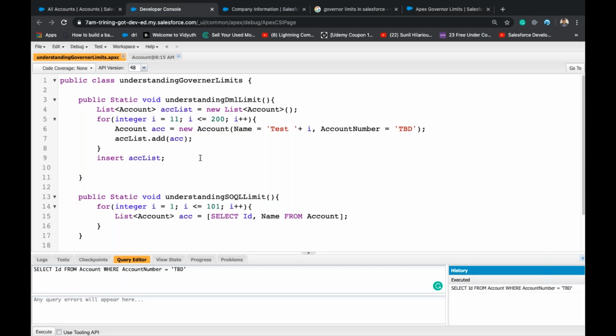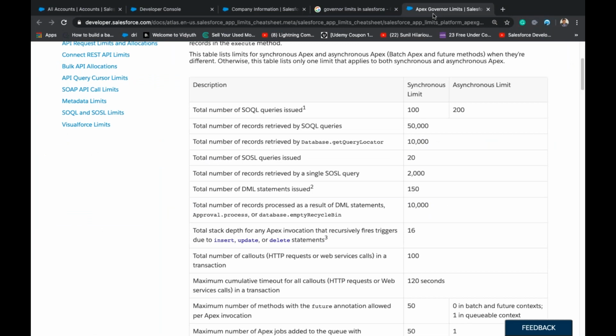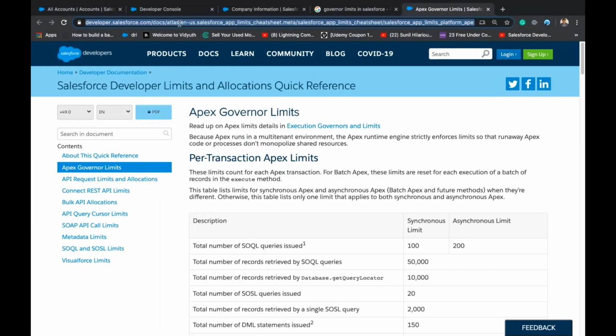You may think, who will process 10,000 records? But in real-time orgs we will have millions of records, not hundreds or thousands, millions. At that time we should keep all these limits in mind for smooth transactions in Apex. To overcome this, we will use asynchronous processes, which we'll start discussing on Monday. So remember these limits.